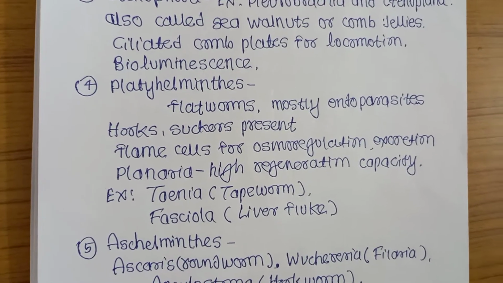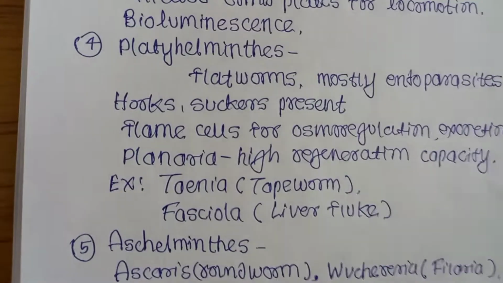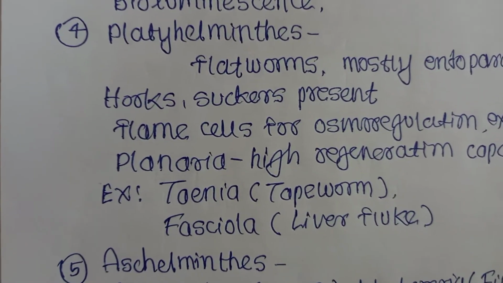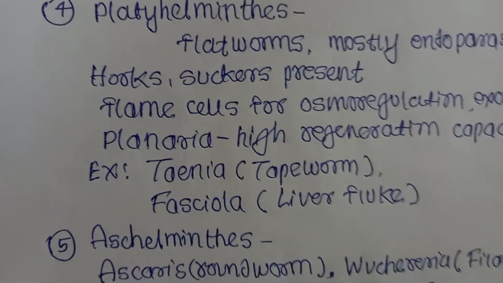Which platyhelminthic animal has high regeneration capacity? Planaria. Examples of platyhelminthes: Taenia solium, tapeworm, Fasciola hepatica, liver fluke.